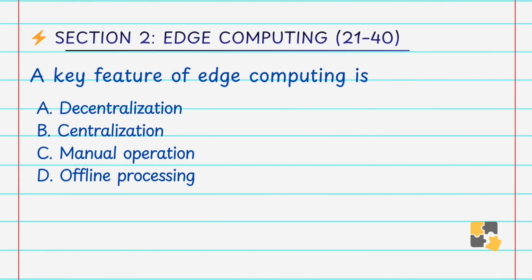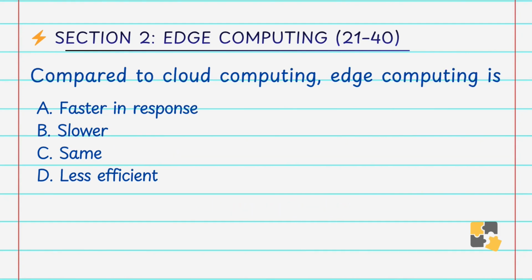A key feature of edge computing is A. Decentralization, B. Centralization, C. Manual operation, D. Offline processing. Answer is A. Decentralization. Edge computing distributes processing across multiple devices instead of relying on a central system.